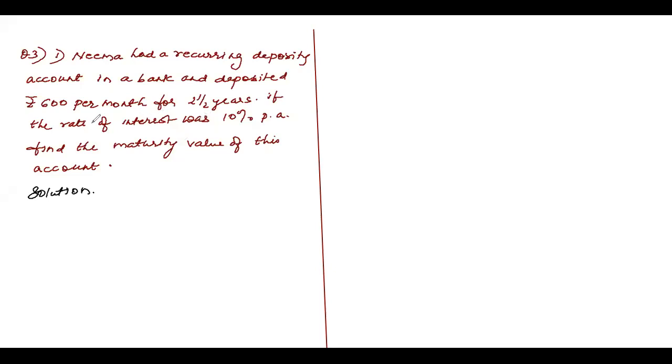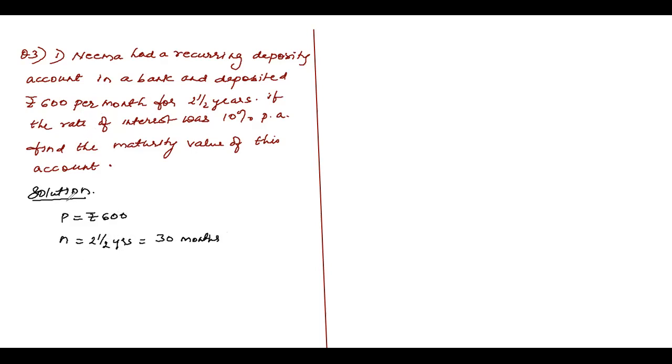Nina had a recurring deposit account in a bank and deposited rupees 600 per month. Whatever you deposit per month, children, I told you, it should be taken as P, okay? So P is rupees 600, for 2.5 years. This N is 2.5 years. But every month you're putting in money, so 2.5 years is nothing but 30 months. 2 years is 24 months plus 6 months, 30 months. So when I say 2.5 years, it's 30 months.